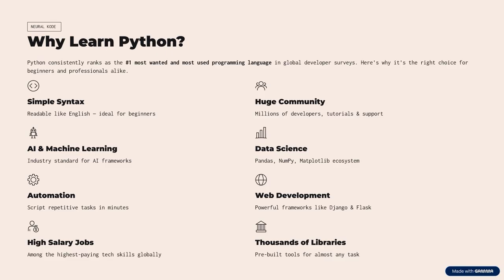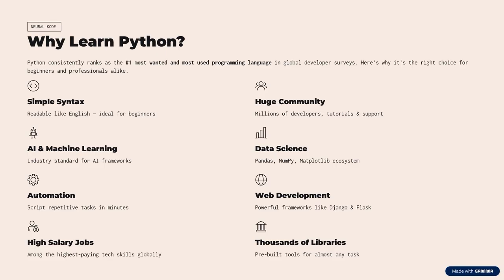It has a huge community of developers. It is basically used in data science, known for its libraries like Pandas, NumPy, Matplotlib. It is a very powerful language for AI and machine learning. It is used to train models very easily.